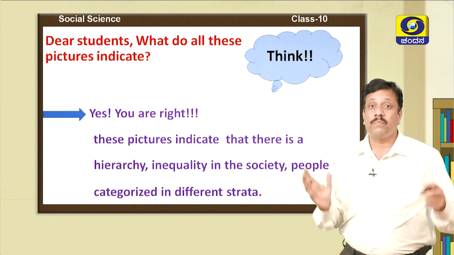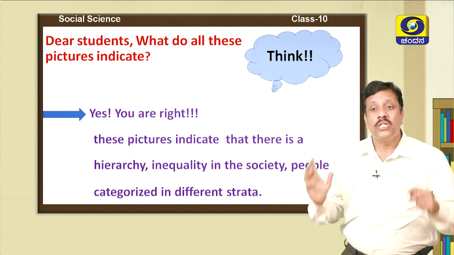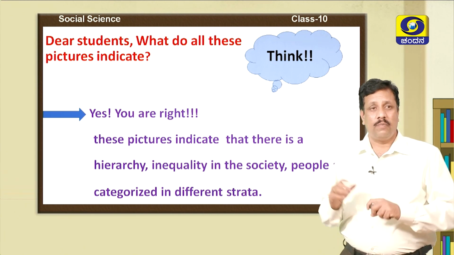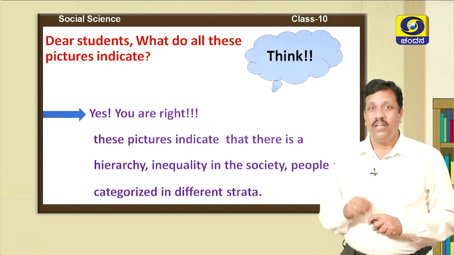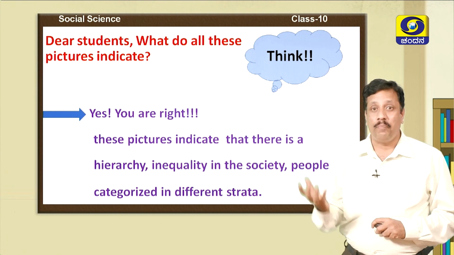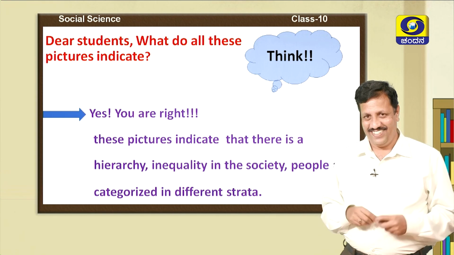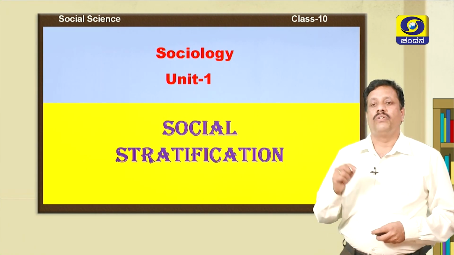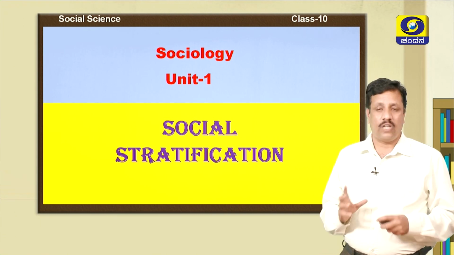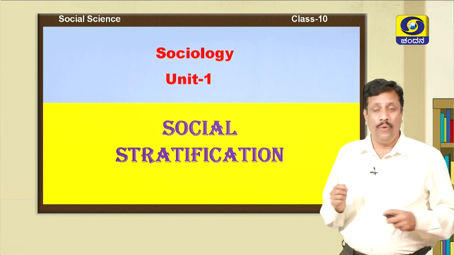Social hierarchy is present in the society, and the people are categorized on the basis of their status in the society, as lower, upper, rich, poor, superior, inferior. Right, children?